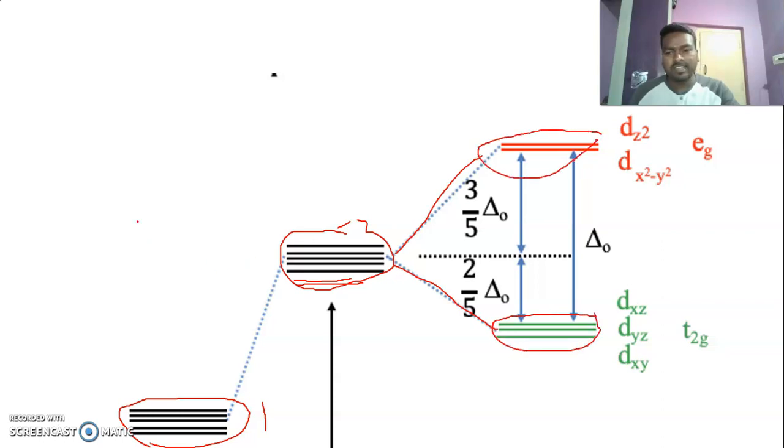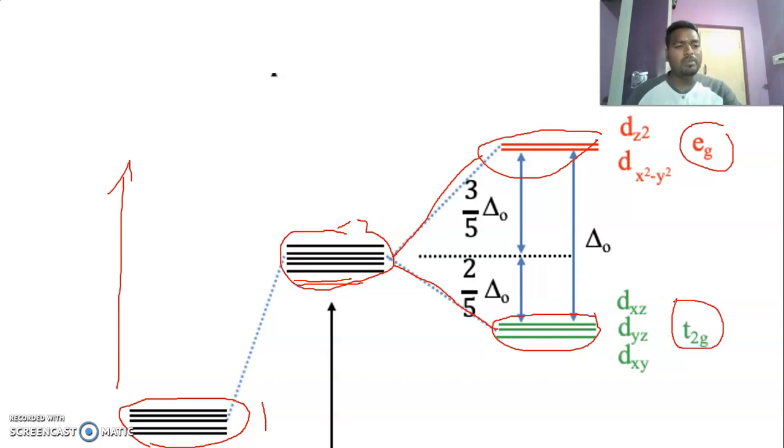You just look here, this is the energy curve, energy versus reaction coordinate. After splitting, see the energy levels: before, it is in the ground state, then the excited state, and in the excited state they split into two energy levels. In the higher energy level, eg is going to occupy higher energy and t2g is going to occupy lower energy. Why? Because the eg orbitals of the central metal ion are directed to the path of the approaching ligand, but the t2g are present between the axes. They are not nearer to the ligand. As a result, they experience less repulsion and occupy lower energy.